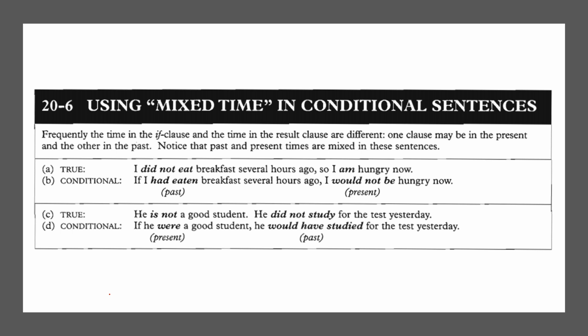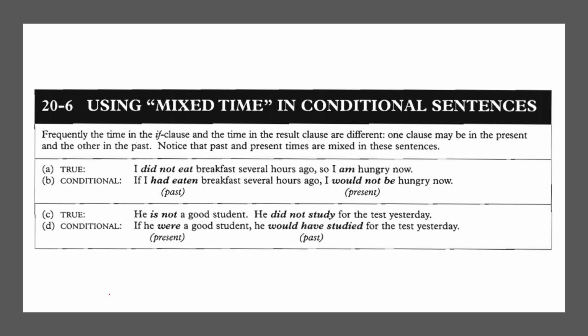The true condition for the first sentence is in the form of simple present. So if you want to make this true condition into a conditional if condition, the tense must go backward to simple past. If he were a good student. And then the second sentence, he did not study for the test yesterday, is in the form of simple past.